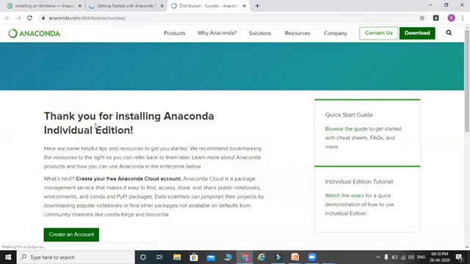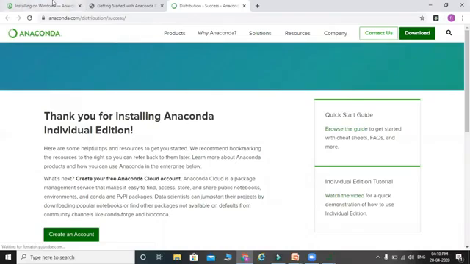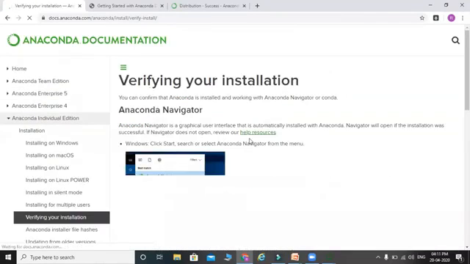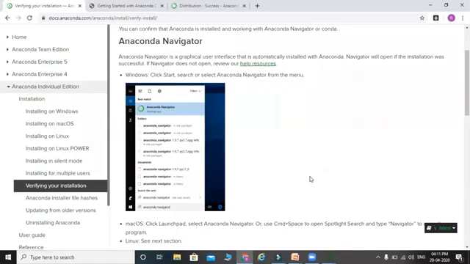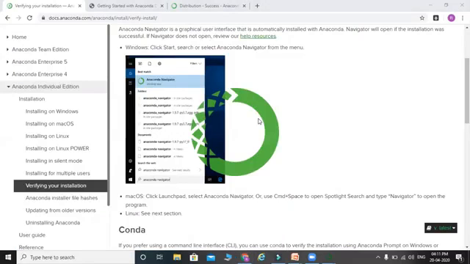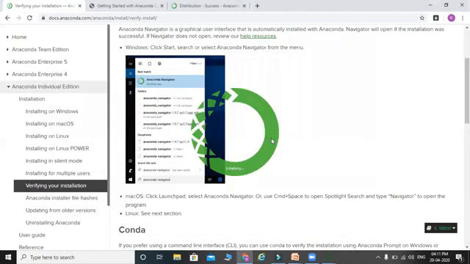So these are some documentation links you can go through. Once it's installed, you can verify the installation. How will you be able to verify that? Click on the start button and search for Anaconda Navigator. It is executing some code in the backend. Now you see here our Anaconda Navigator is executing. It will be launched soon.